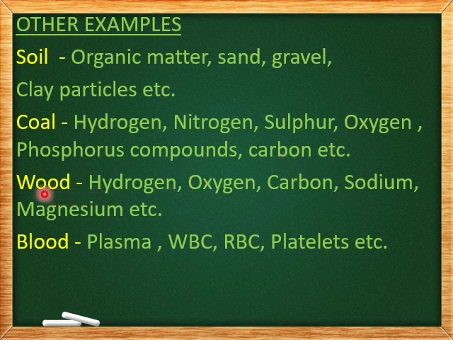Next, wood. We know wood is made of cellulose. It has hydrogen, oxygen, carbon, sodium, magnesium and so on, which is also of non-uniform composition. So, wood is a heterogeneous mixture. Last example, we have blood. Blood has plasma, WBCs, RBCs, platelets, which are distinguishable. Hence, it's a heterogeneous mixture. In few heterogeneous mixtures, the components are visible only under a microscope.